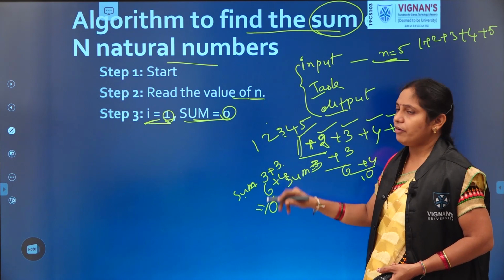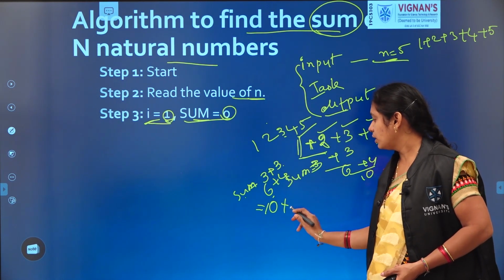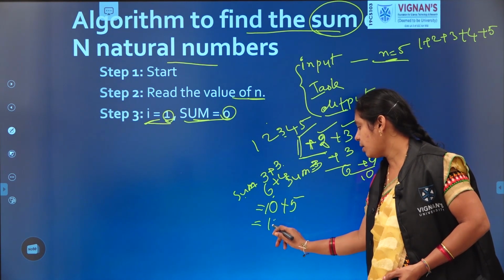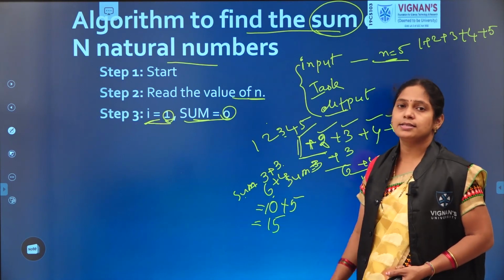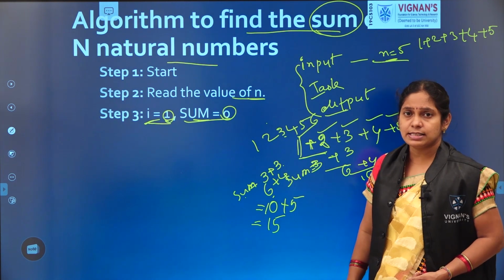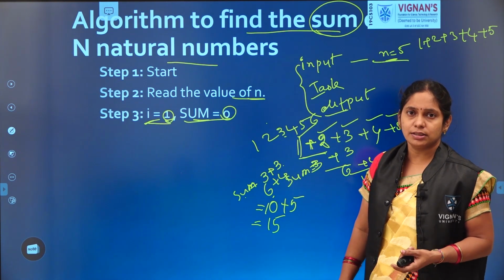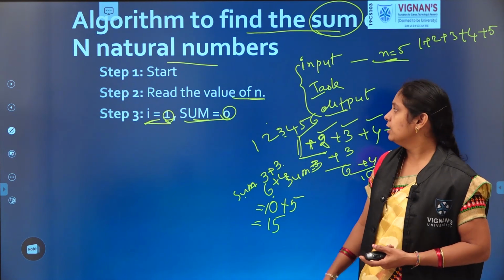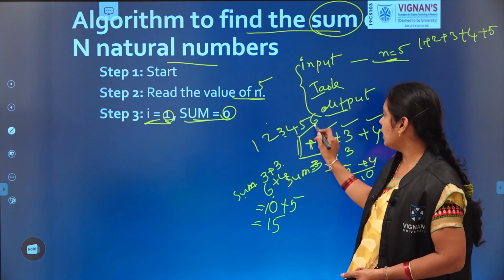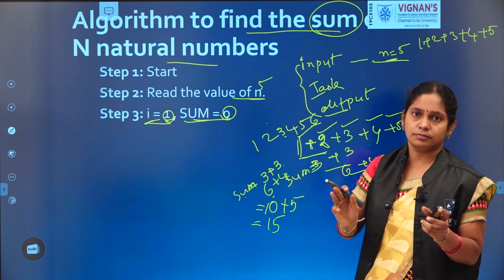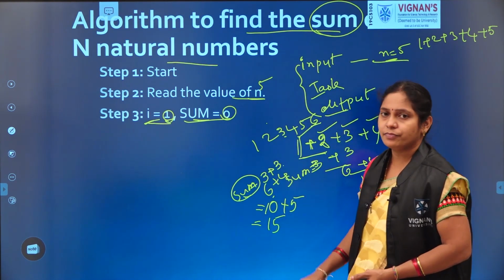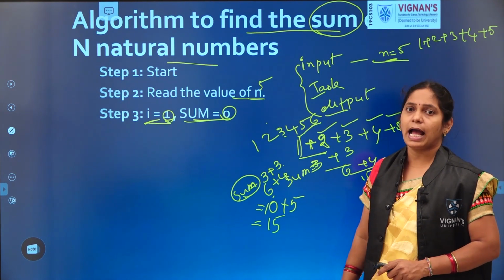And then take the next number 5. 10 plus 5. What does it produce? The sum is 15, and which is stored in sum. And take the next number 6. Can we take 6 here? What is our limit? What extent did we consider here? The number n we considered as 5. First 5 natural numbers only. When it moves to the next number 6, simply it stops there. And what is stored in the variable sum, that will be displayed to the user as the output.